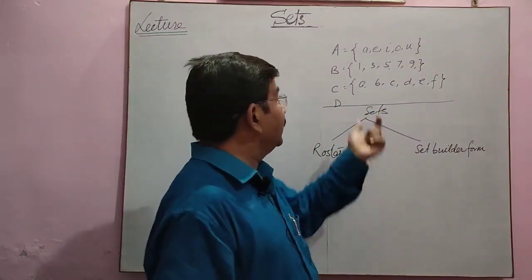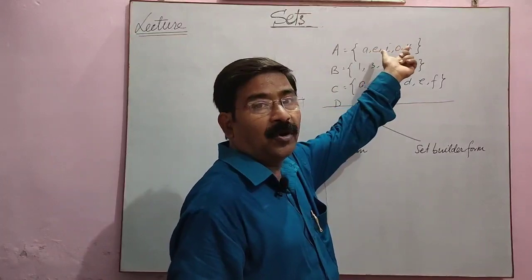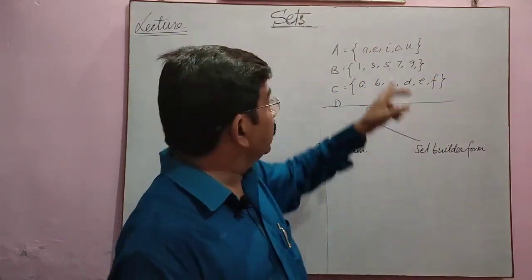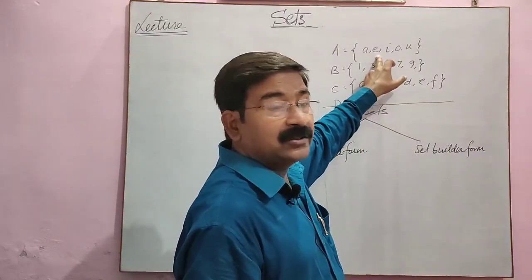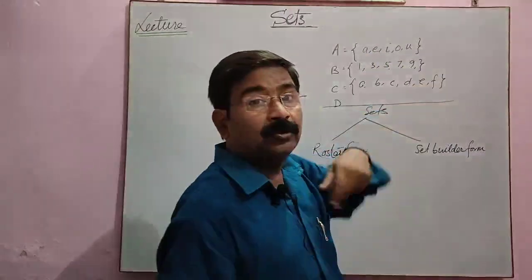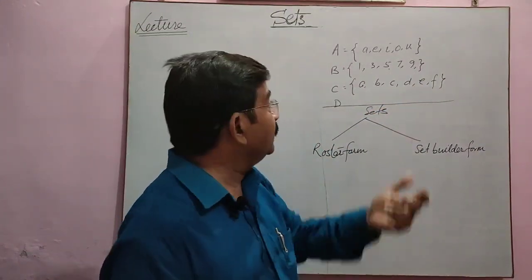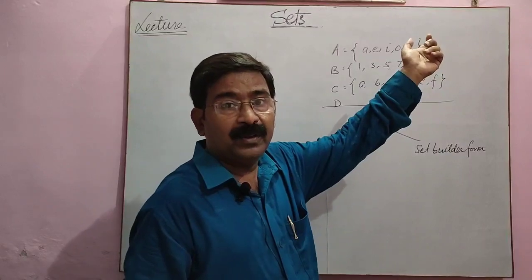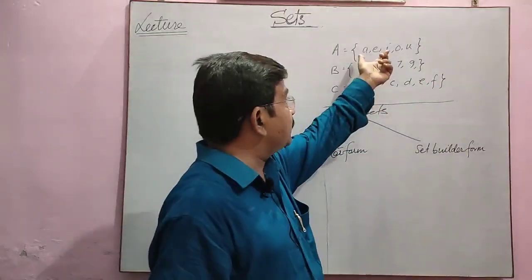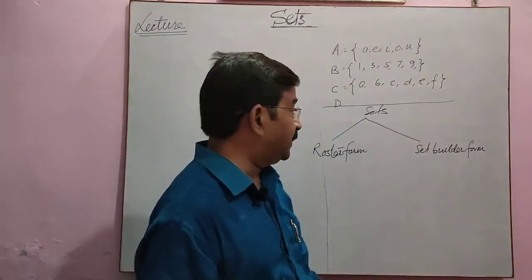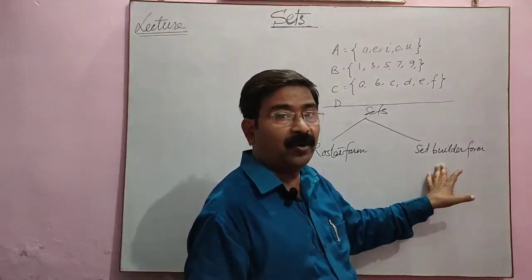If I say this is a set of all vowels of the English alphabet, A is a vowel, E is also a vowel, I is also a vowel, O is a vowel, U is a vowel. So I'm just taking a general name. This is a collection of all English vowels. So this represents the character of elements of the set. This is called set builder form.